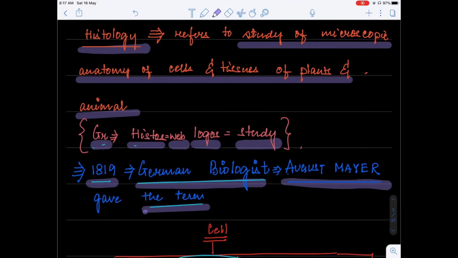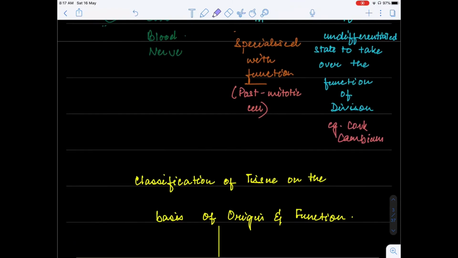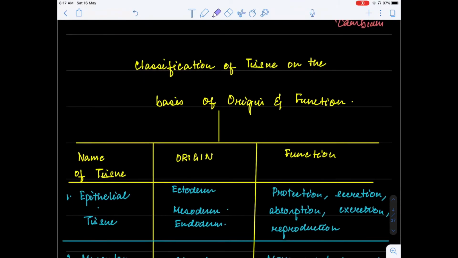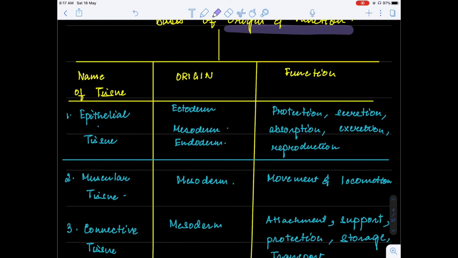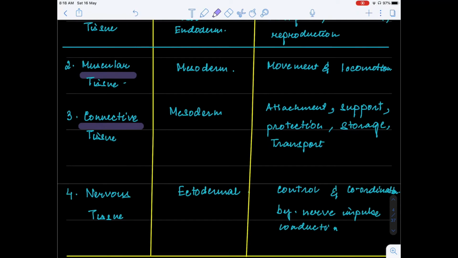Okay. Now, if we look into animal tissue, we know that there are four kinds of animal tissue which we find depending upon its origin and function. So we have differentiated animal tissues into four different types, that is epithelial tissue, muscular tissue, connective tissue, and yes, nervous tissue.